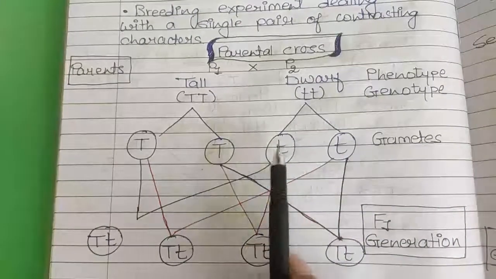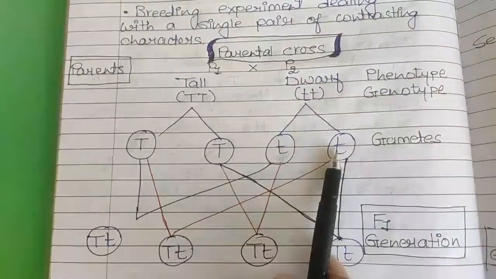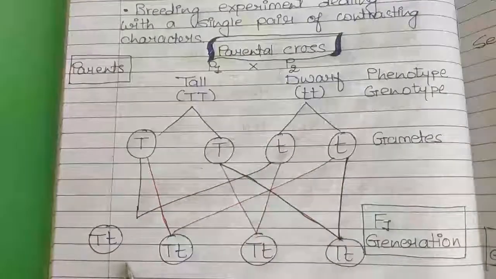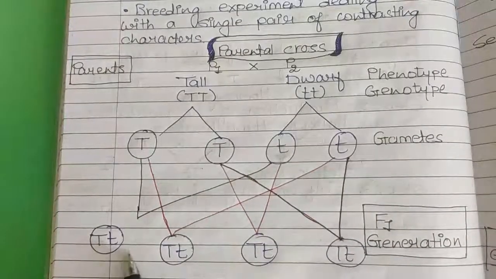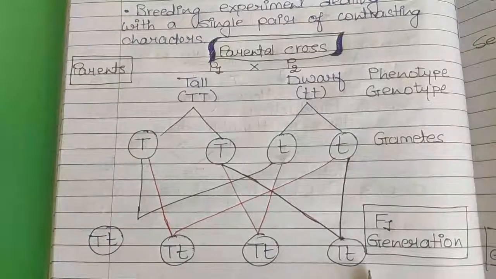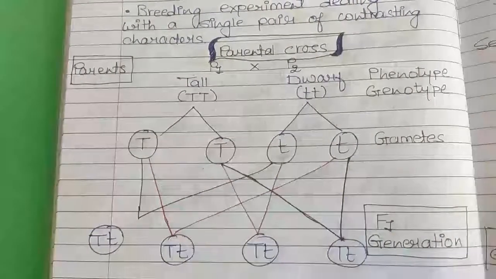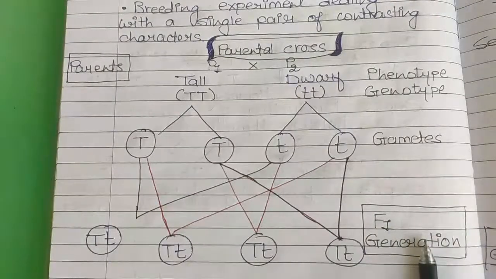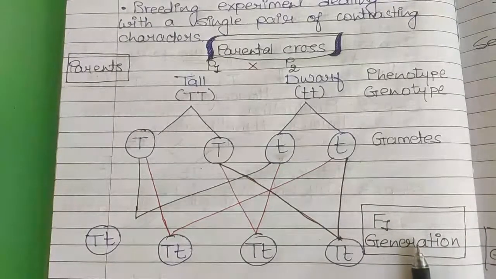Likewise, this gamete gets fused with any of these gametes. So all those possibilities we have taken over here, and we got 100% tall plants in the first filial generation. Why 100% tall?